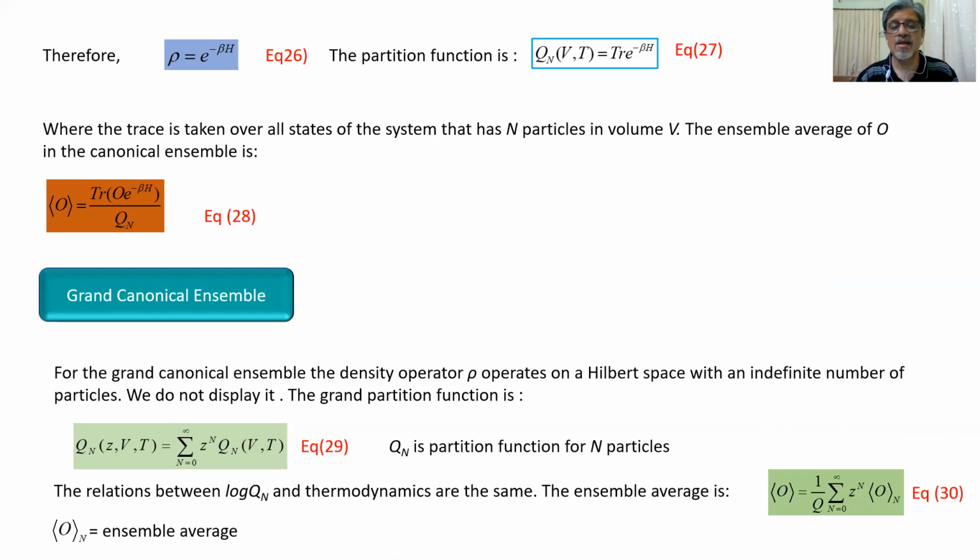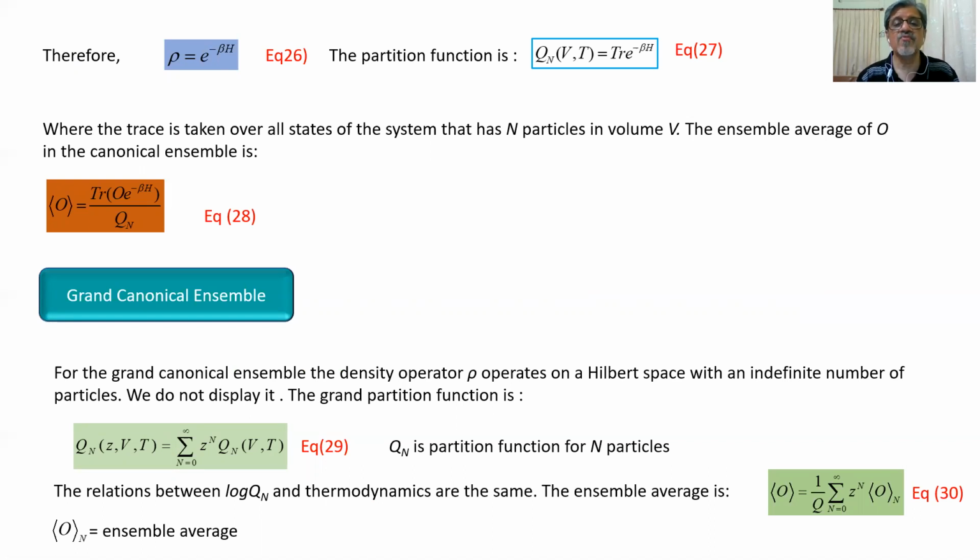Now we come to the topic of the grand canonical ensemble. For the grand canonical ensemble, the density operator rho operates on a Hilbert space with an indefinite number of particles. So we have a large number of particles, and the operator rho operates in the Hilbert space because it is a quantum grand canonical ensemble.